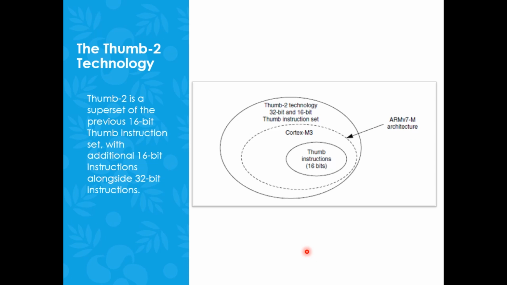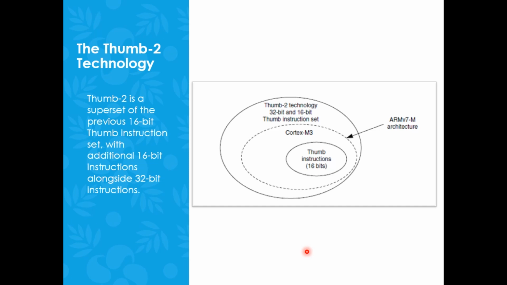Thumb-2 is a superset of 16-bit Thumb and Cortex-M3 is a subset of Thumb-2 technology. These two points you should keep in your mind. And this figure is helping you to keep that in mind, so you can have it in your book or paper or wherever.